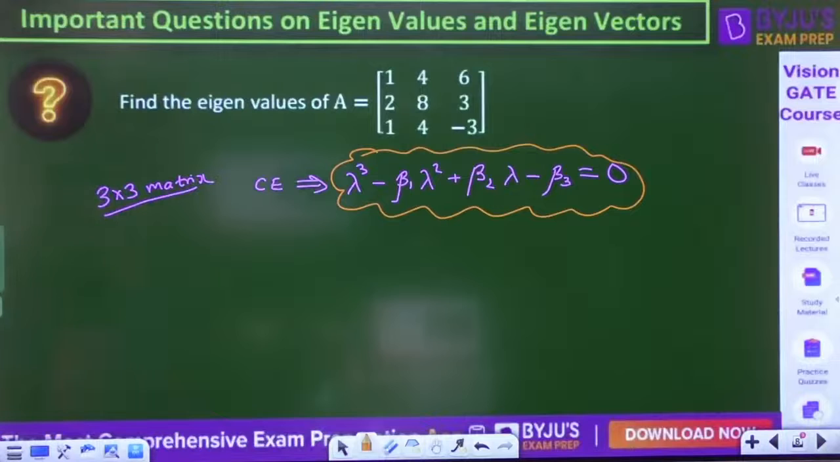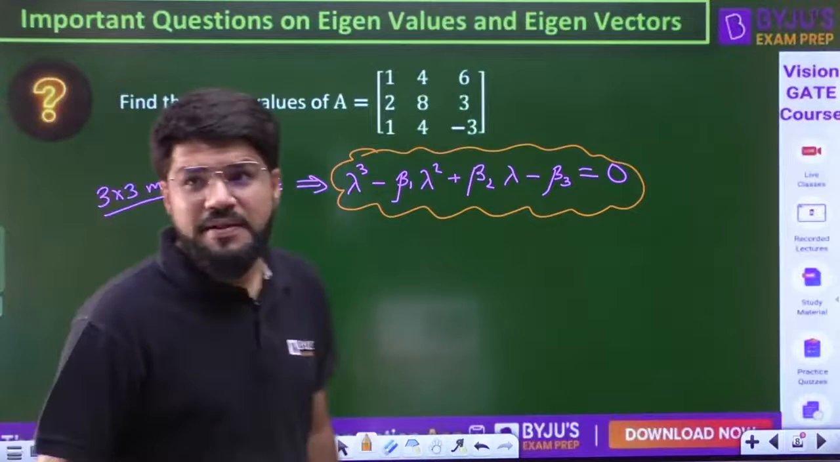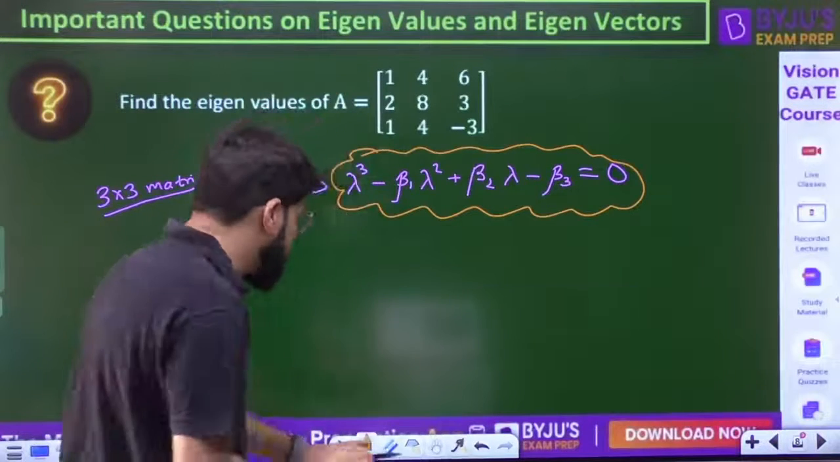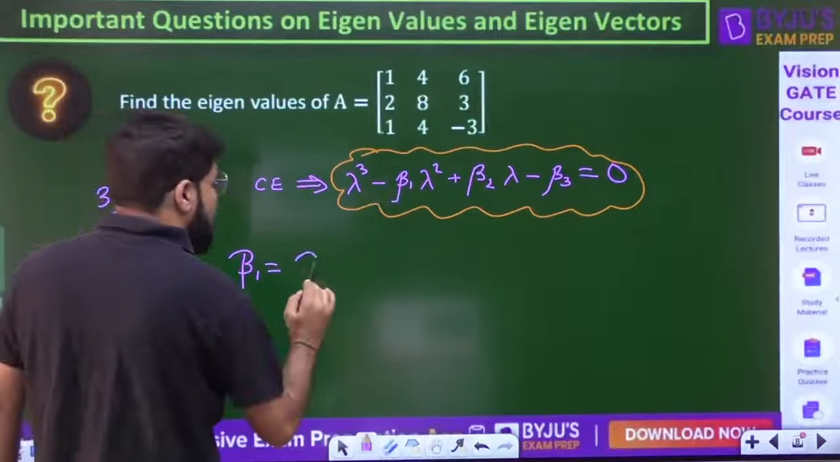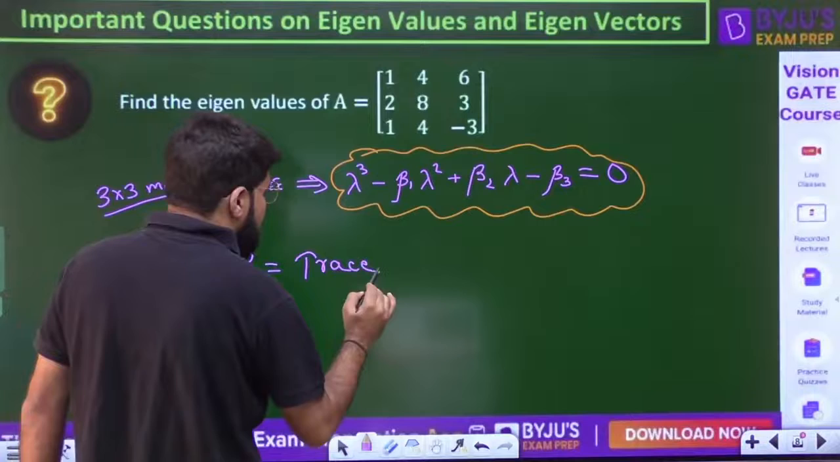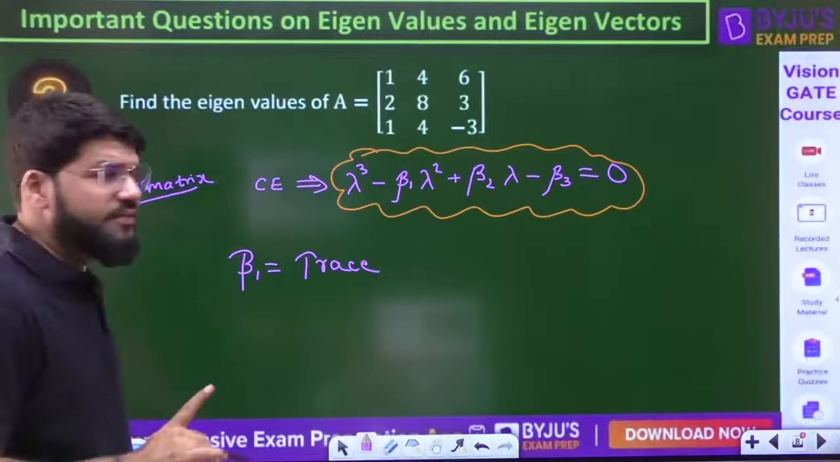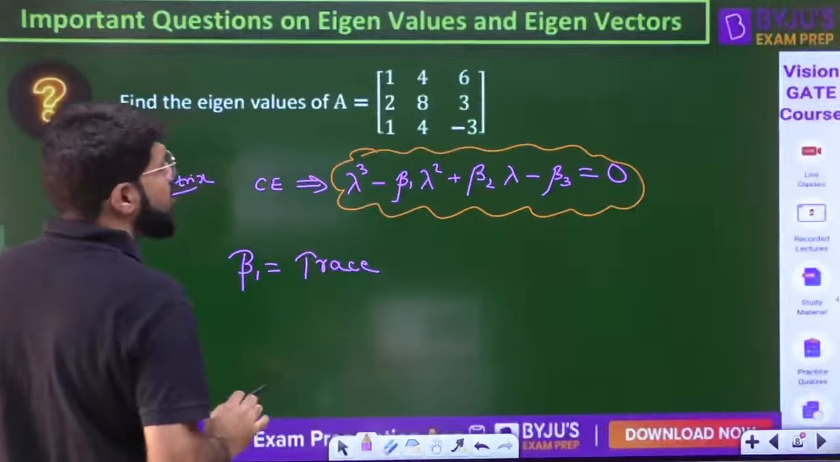Lambda cube minus beta 1 lambda square plus beta 2 lambda minus beta 3 equal to 0. Then what is this beta 1, beta 2, beta 3? Beta 1 is the first coefficient that is coming up, and it is the trace. Beta 1 will be the trace only.